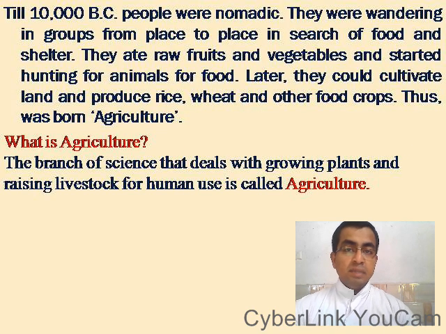Till 10,000 BC, people were nomadic. They were wandering in groups from place to place in search of food and shelter. They ate raw fruits and vegetables and started hunting for animals for food. Later, they could cultivate land and produce rice, wheat, and other food crops. Thus was born agriculture. Let us see what is agriculture.